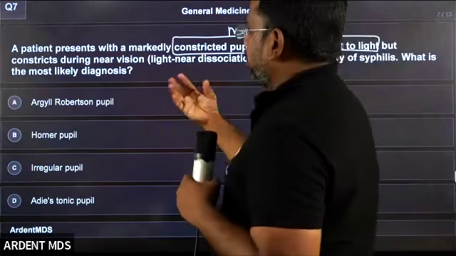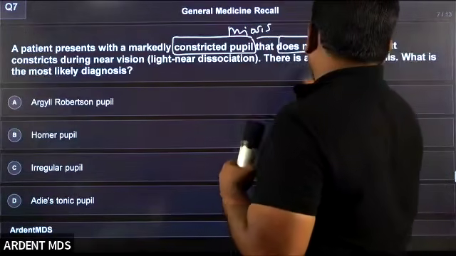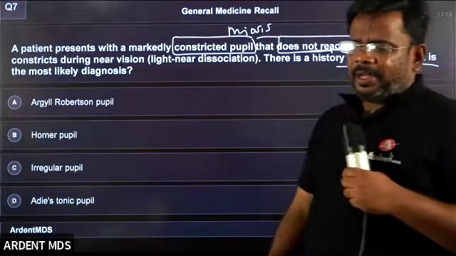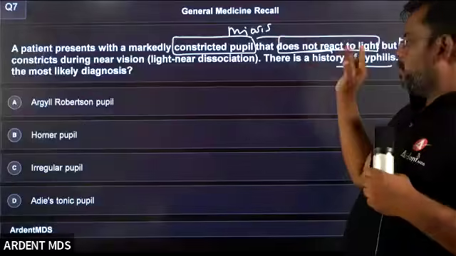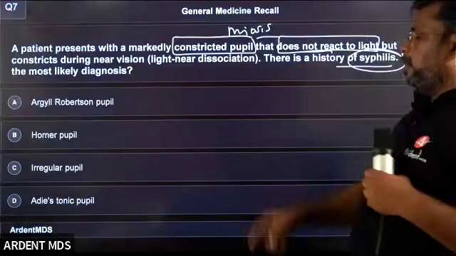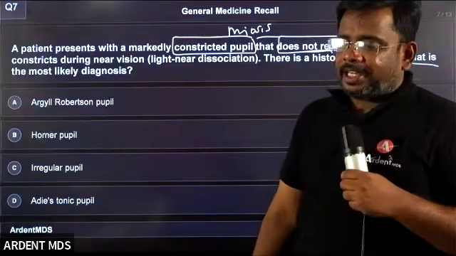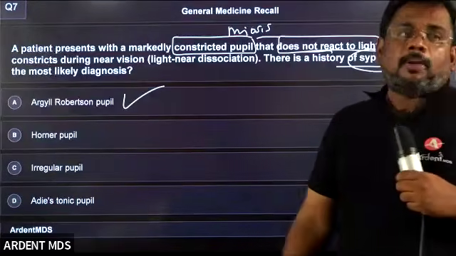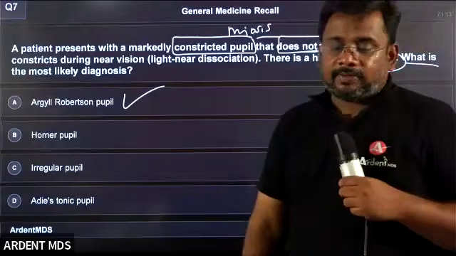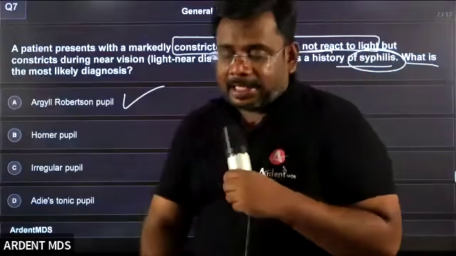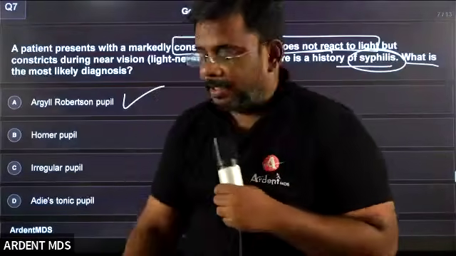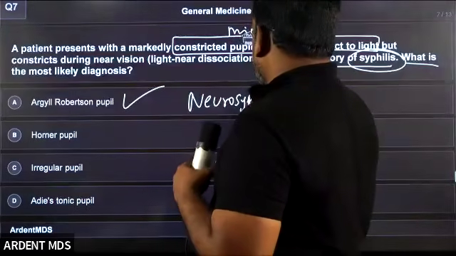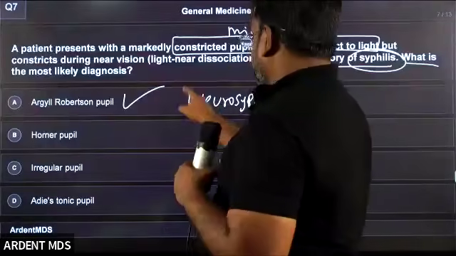Okay, yes. Constricted pupils during the neonatal period, there's a history of syphilis. What is the most likely diagnosis? You can leave all the other key points. You just see this one key point, which is syphilis. What is the type of pupil seen in syphilis? Argyll Robertson pupil, which is seen in neurosyphilis.